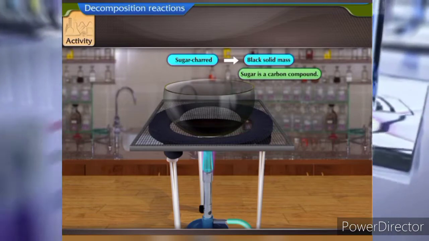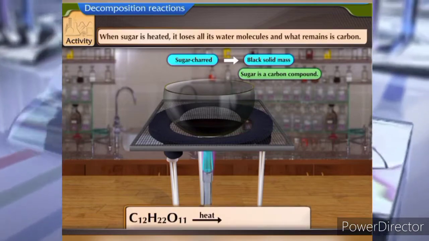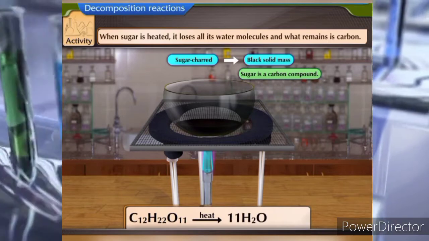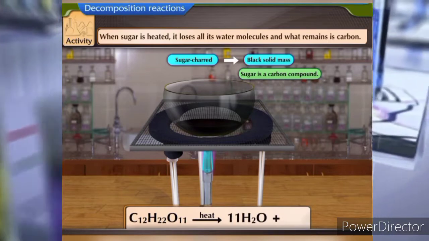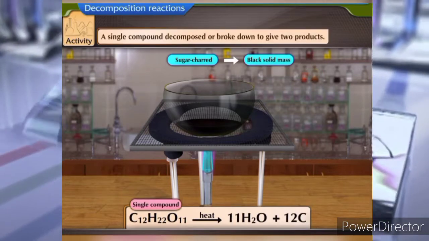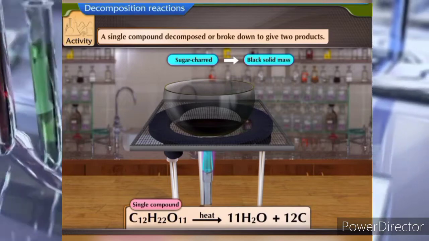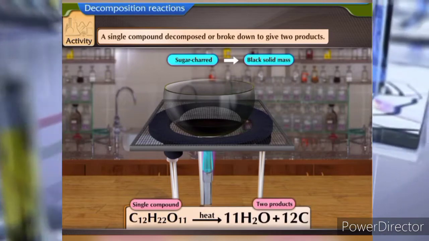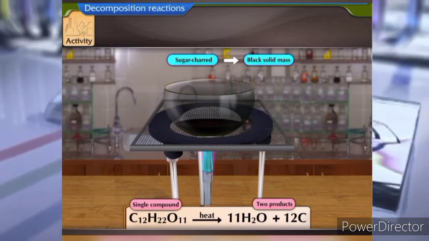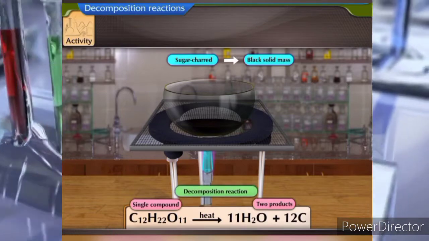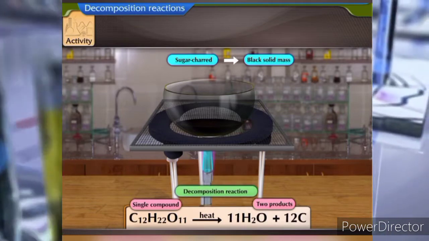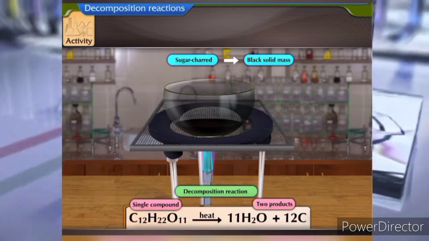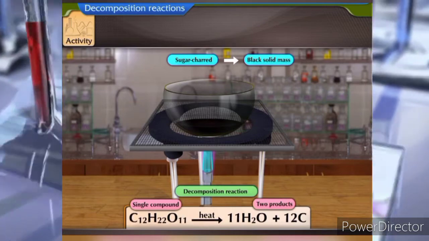Sugar is a carbon compound. When sugar is heated, it loses all its water molecules and what remains is carbon. A single compound decomposed or broke down to give two products. This is a decomposition reaction. In this reaction, sugar molecules are decomposed by the action of heat.